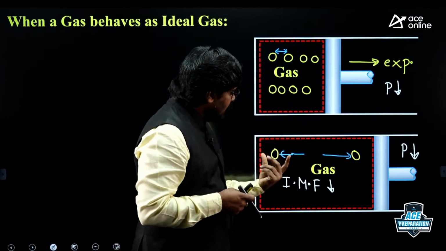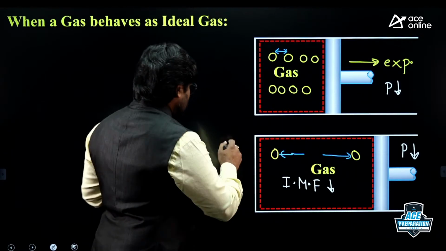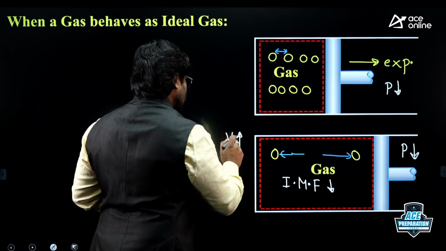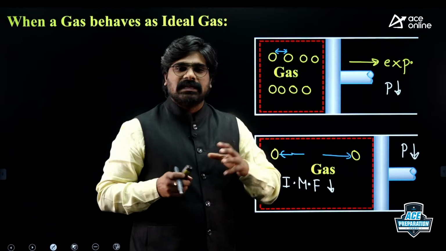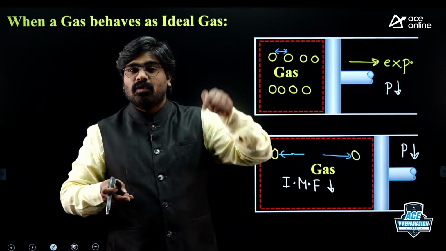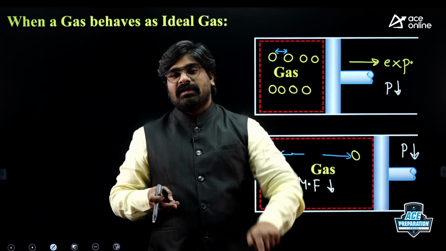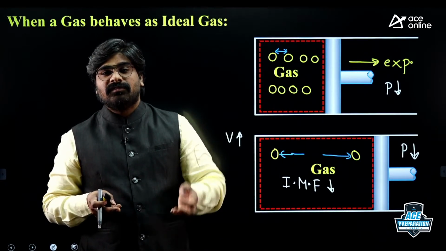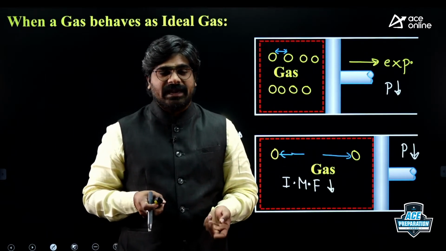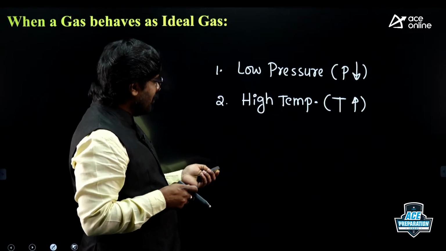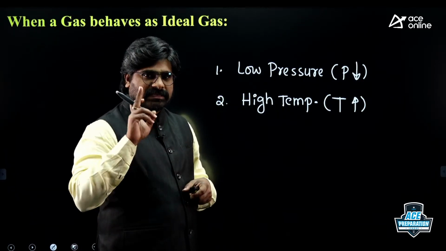Volume increases means the distance between molecules is increasing. As the distance is increasing, intermolecular forces will decrease. If intermolecular forces are negligible, the gas behaves as an ideal gas, right? Under low pressure, gas behaves as an ideal gas, number one.